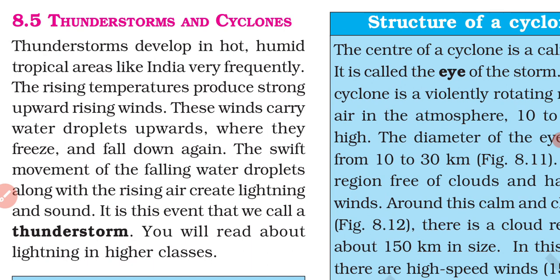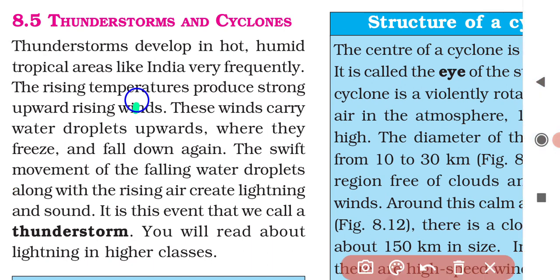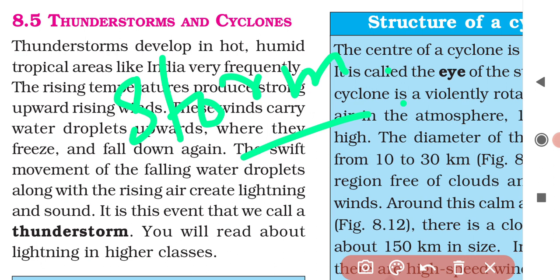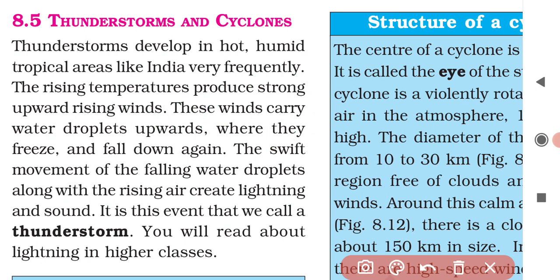Thunderstorms. So you see, during a storm, we hear a loud sound, right? During a storm which brings heavy rain, we hear a very loud sound, which is known as thunder.